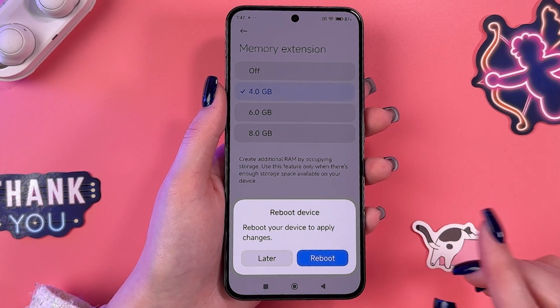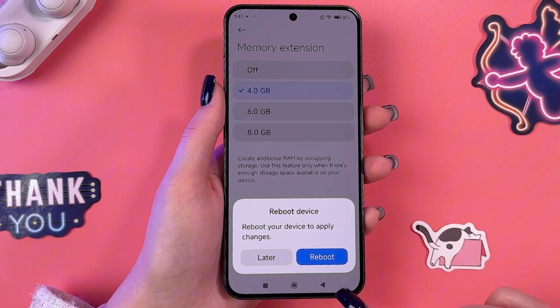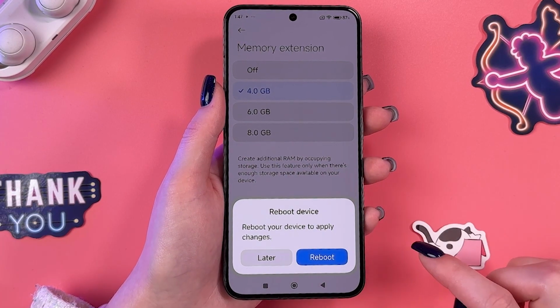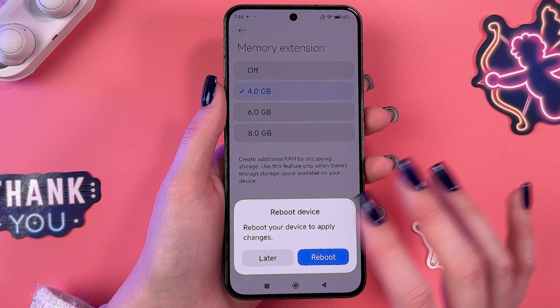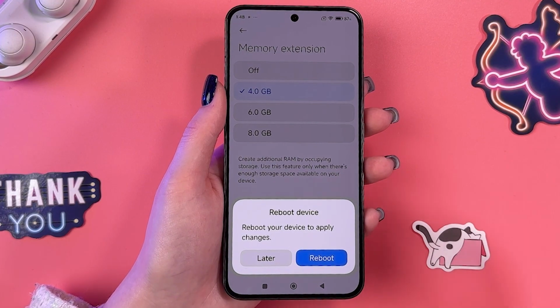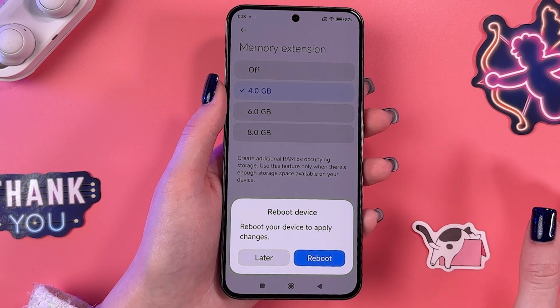If you want to do this, you will need to reboot your device if you want to switch to any other option from the list. So it will turn off, and after that turn on, and you'll be able to use it like you would normally do.